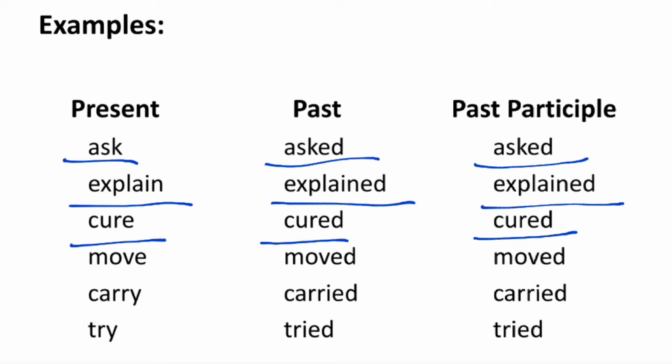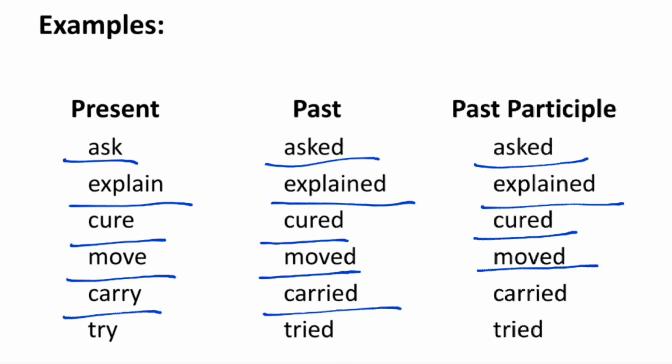Now this one, move. The last letter is e, so e is already there with the word, so only d is added to change the verb into past and past participle form. Now carry is the first form of the verb or the present form of the verb, and to change it into past form or past participle form, y is replaced with i and after that ed is added.